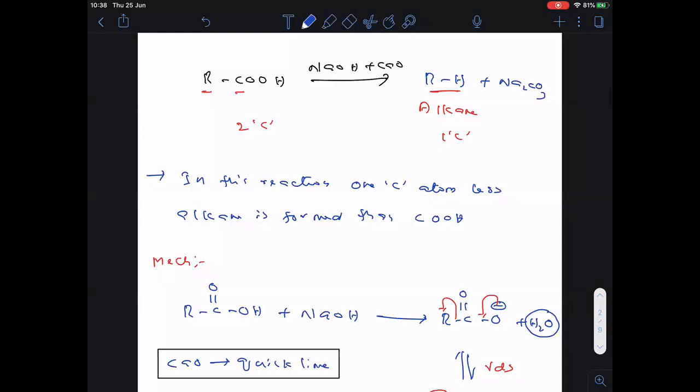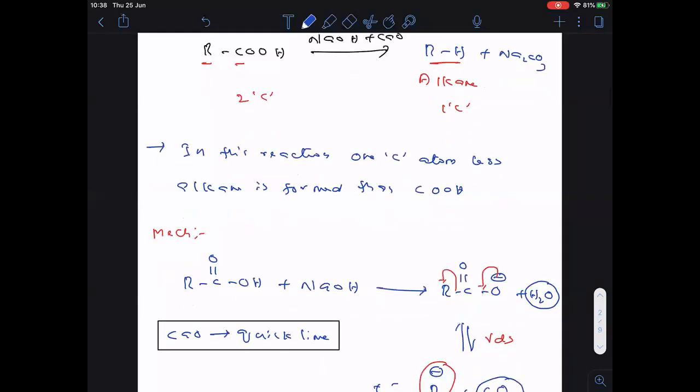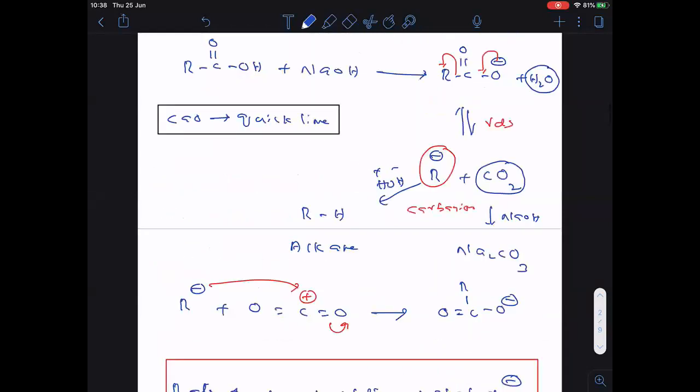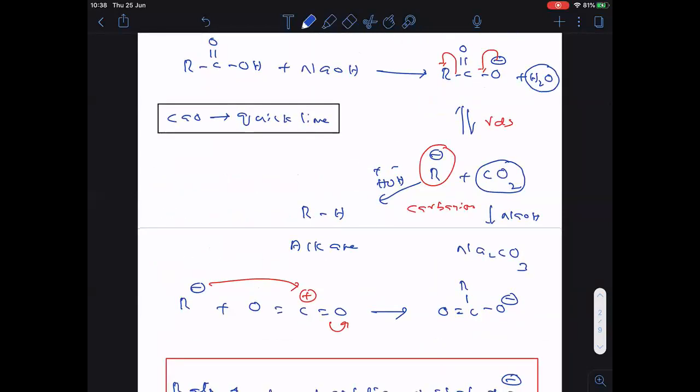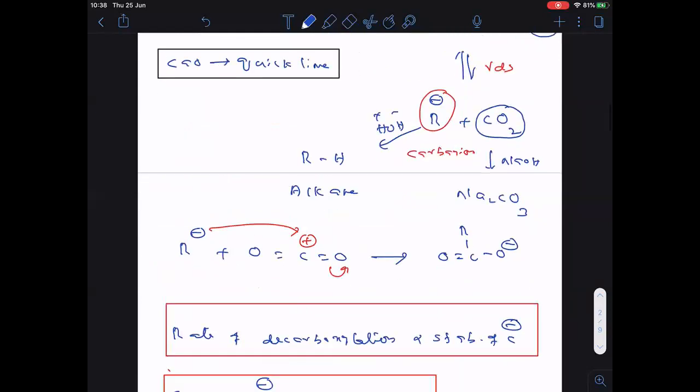This is the mechanism of decarboxylation. Okay, and rate of decarboxylation depends on what factors here I wrote.